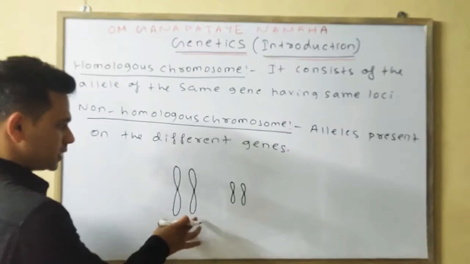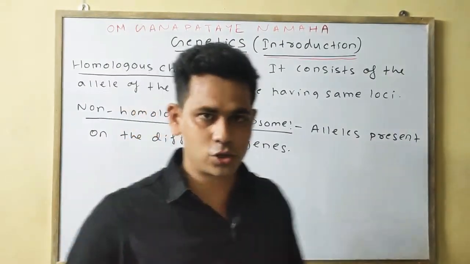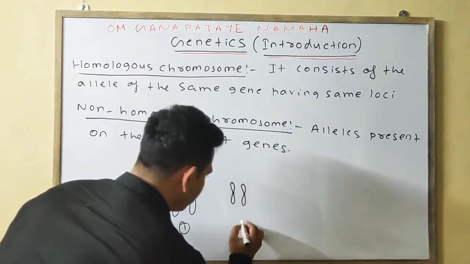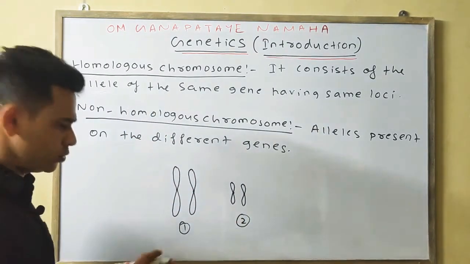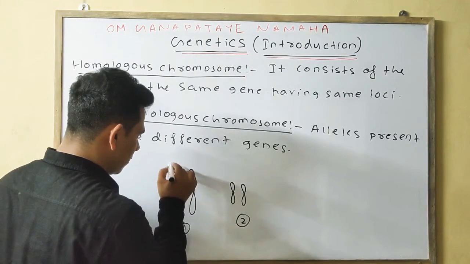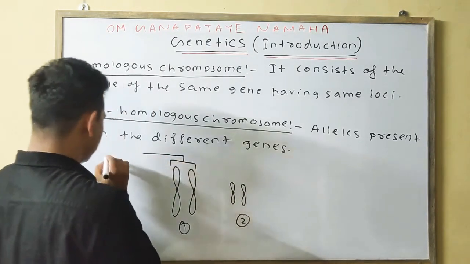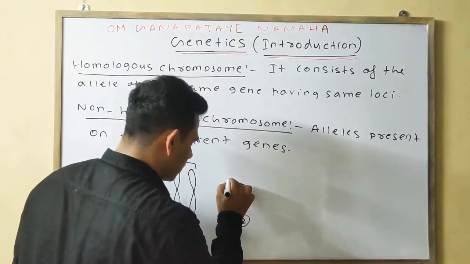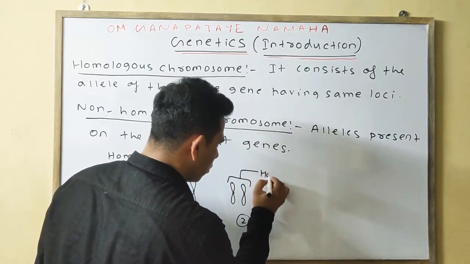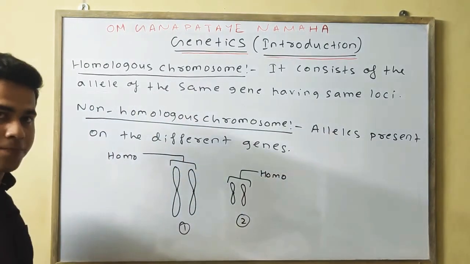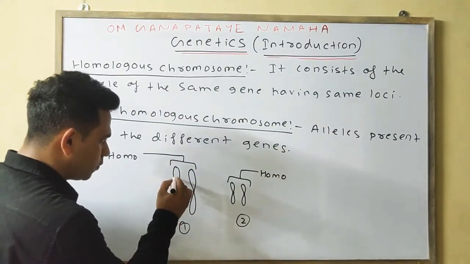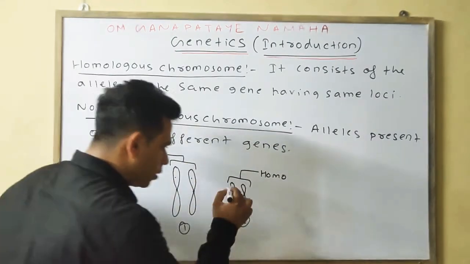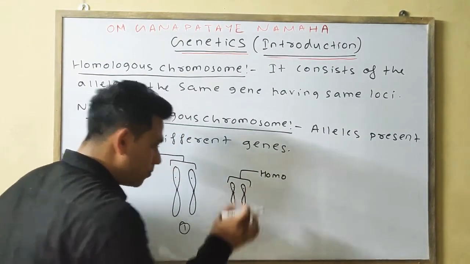Okay, so this is a homologous chromosome, and this is a homologous chromosome. Suppose this is gene number one and this is gene number two. Then this is a homologous chromosome, and this is also a homologous chromosome, because each consists of two alleles of the same gene.